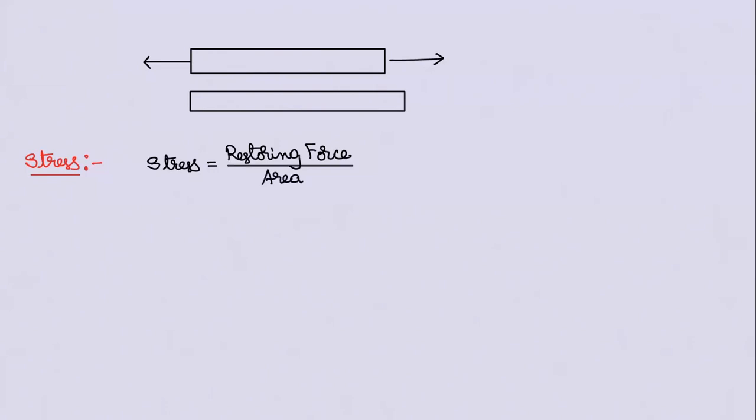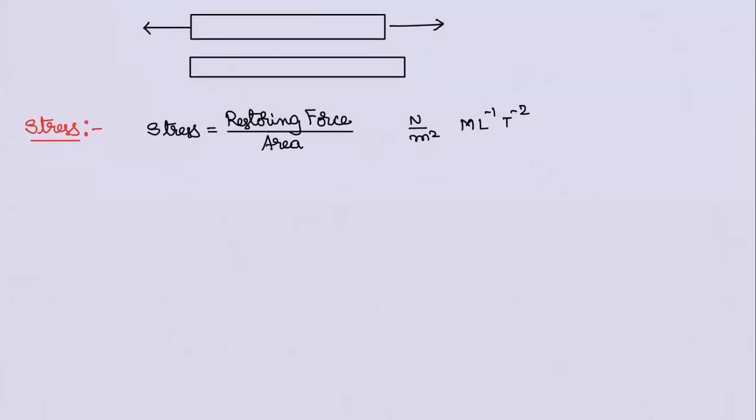Restoring force per unit area, that's it. Units is Newton per meter square, or M L power -1 T power -2. These are dimensions. Stress is having units of pressure. Generally, we won't use pressure because pressure and stress are slightly different, not the same. So we use Newton per meter square. That's it. Stress, restoring force per unit area. Now concentrate.